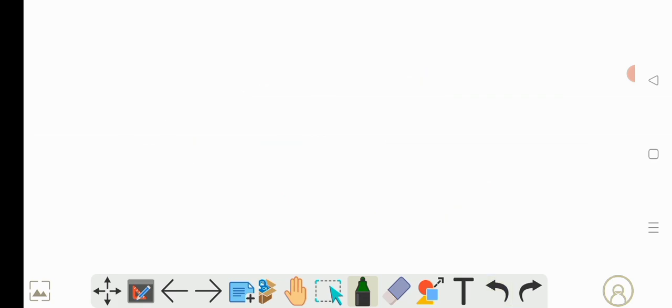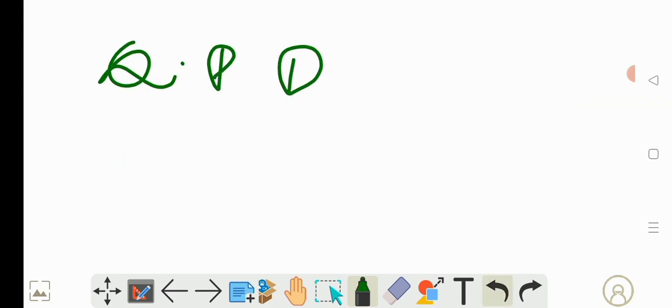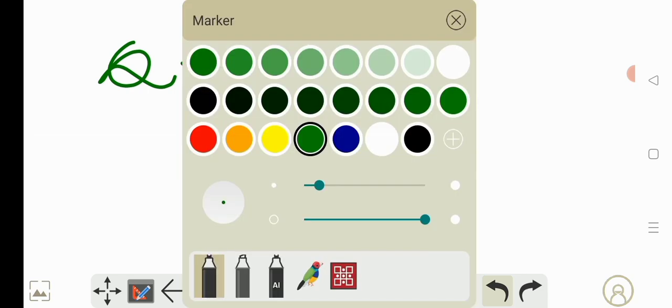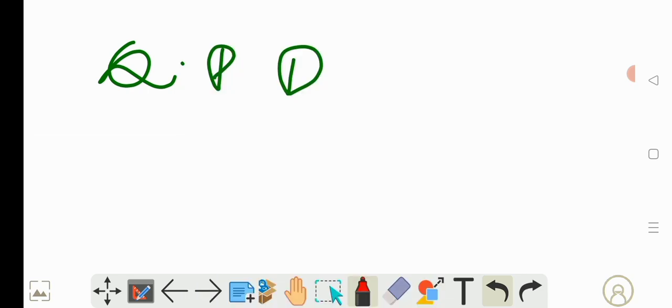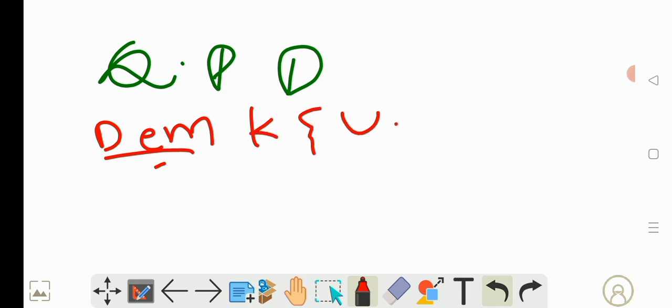Okay. So here you will have question paper design. How do they design the question paper? We will see. So demonstrate knowledge and understanding. Based on knowledge and understanding, you will have 46% of questions.